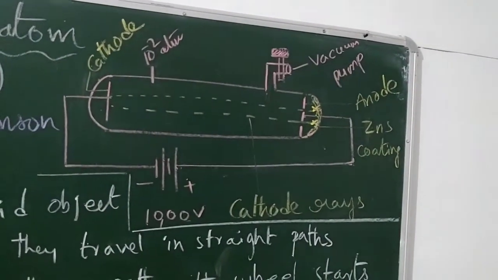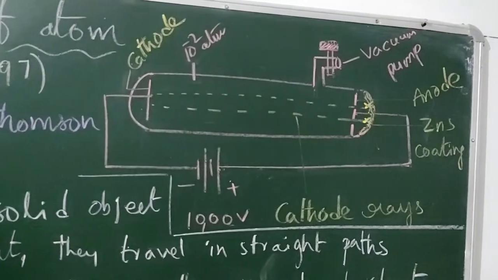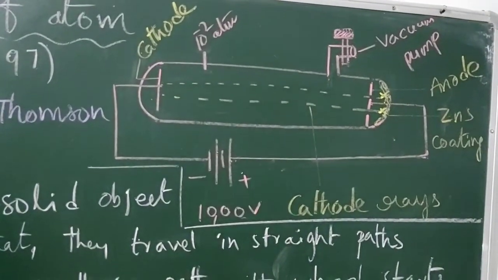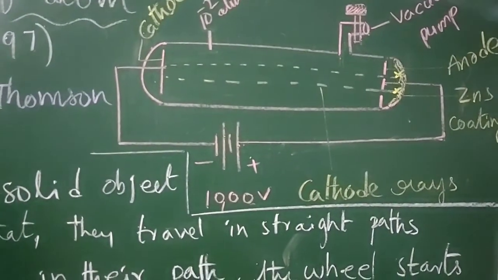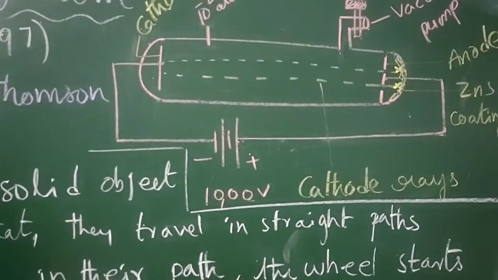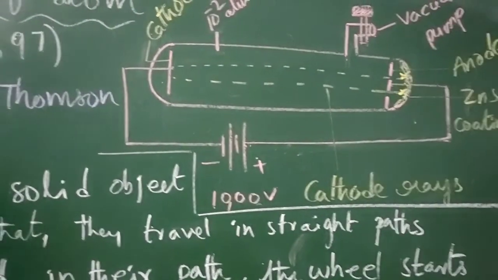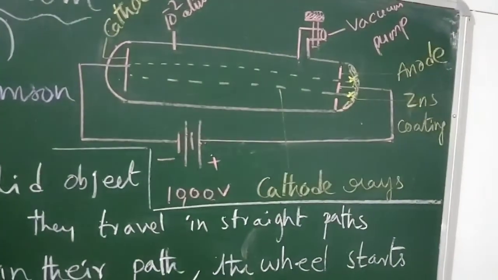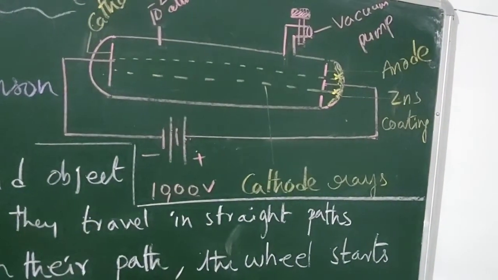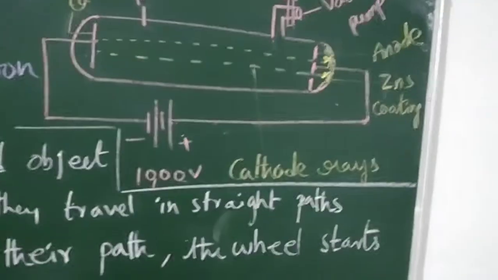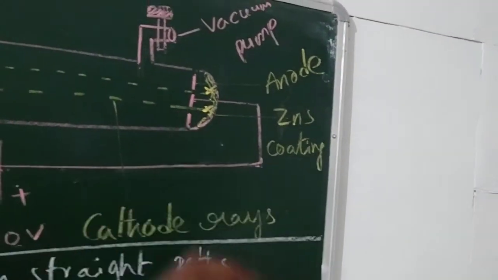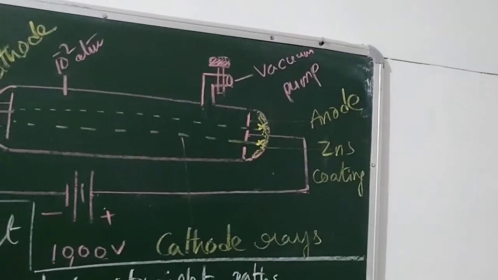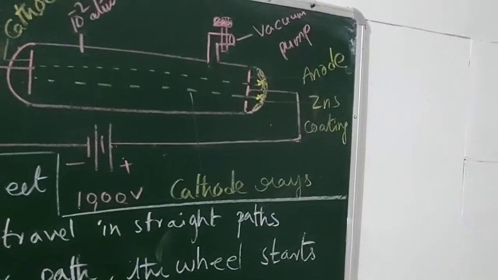Yeah, so right. So now that is the discharge tube. In that discharge tube you have two electrodes. One is known as the cathode, which is connected with the negative terminal of the battery, and another one is the anode. The anode has holes. Now you can see which is the anode, and this one has holes. That is connected with the positive terminal of the battery.